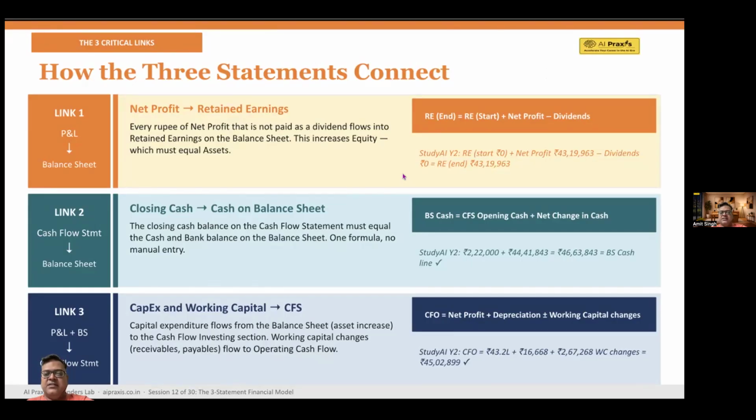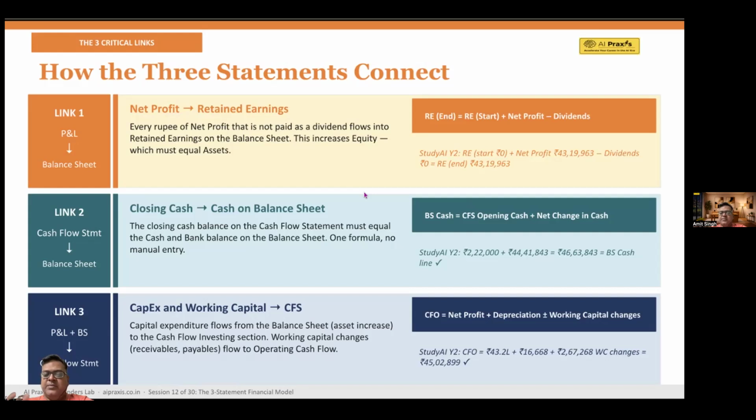Retained earnings at the end should be equal to retained earnings at the start plus net profit minus dividends. Now, the StudyAI example: if you look at the retained earnings at start is 0, net profit is 43,19,963. Dividends 0. It's completely with Aryan then, right? So how will you do that? So 0 plus 43,19,963 minus 0, the answer remains 43,19,963.